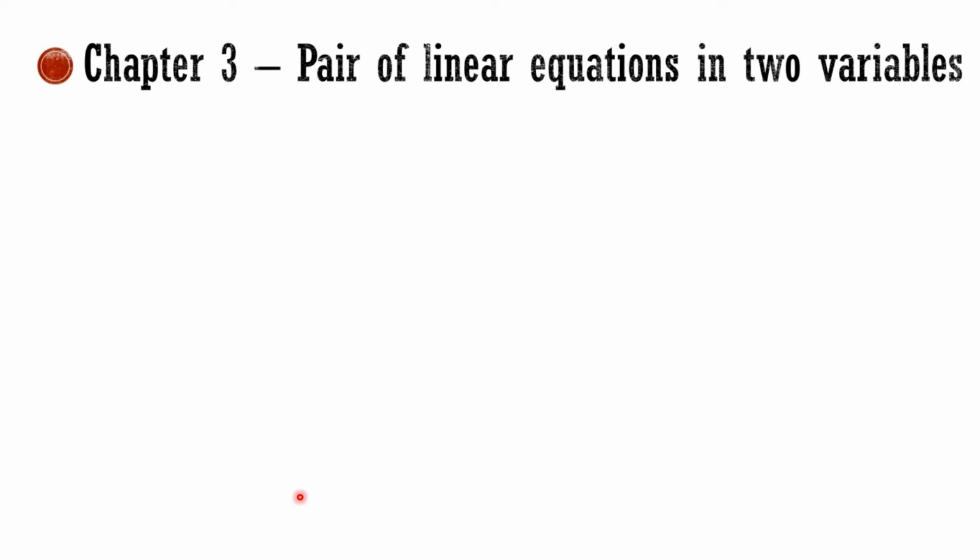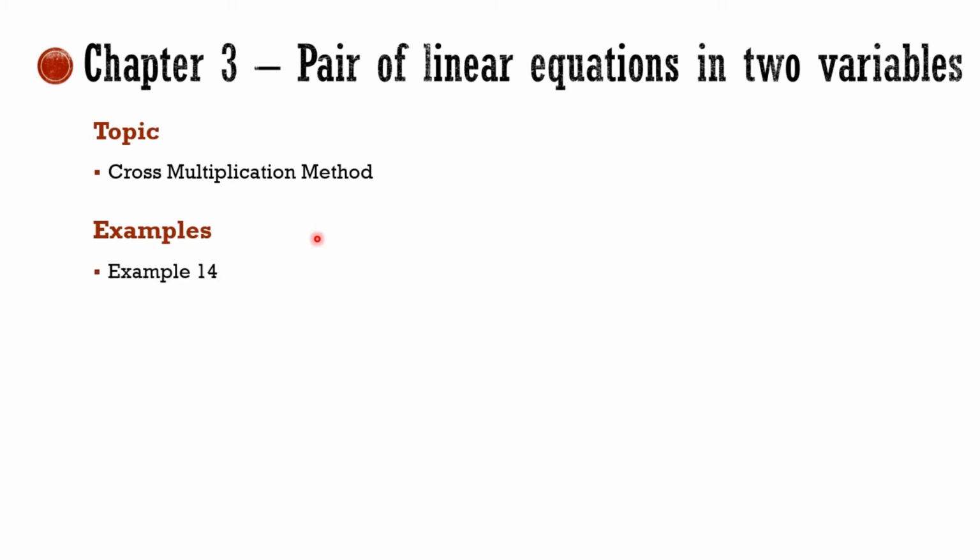In chapter 3, Pair of Linear Equations in Two Variables, the topic removed is the cross multiplication method. This means example 14, which is based on the cross multiplication method, is also removed. And in exercise 3.5, question number 1, all parts are removed, which are based on the cross multiplication method. Or you can say you will not get any questions based on the cross multiplication method in the next board examination.